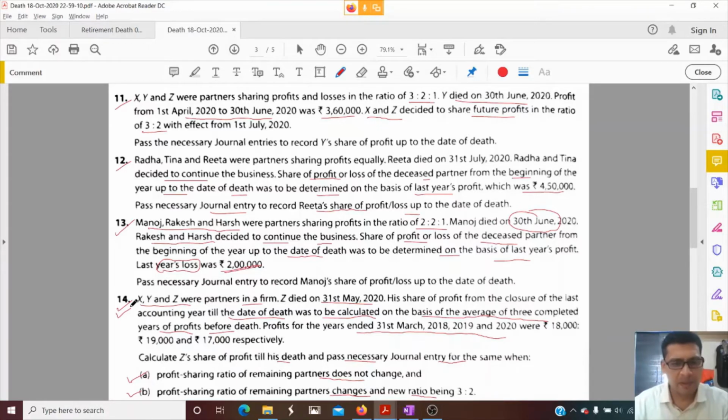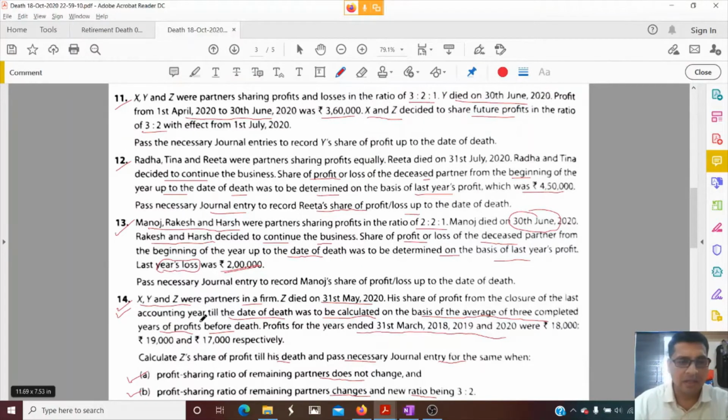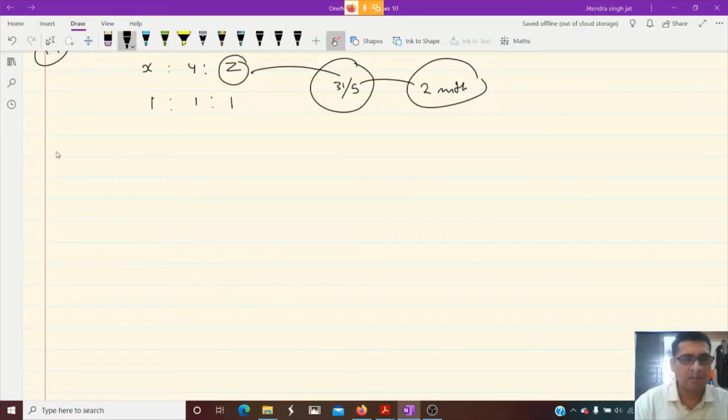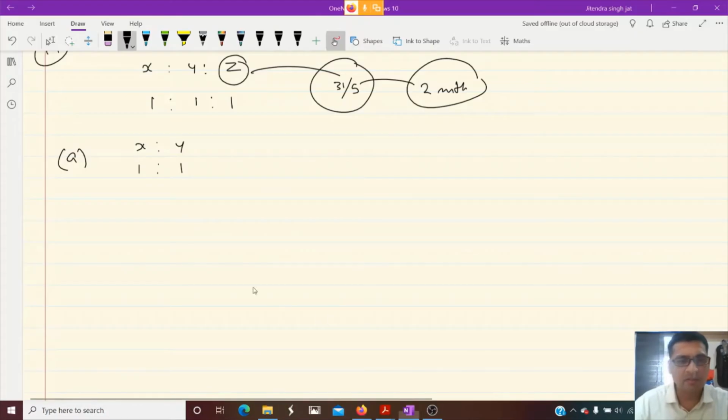So let's start. The ratio in this question is not given right now. So what we take? 1:1:1 equal. And first we will calculate the first condition. Profit sharing ratio of remaining partner does not change. When profit sharing ratio does not change, it means X and Y share after the death of Z remains same, 1:1.